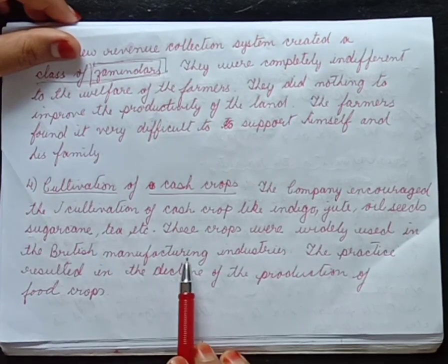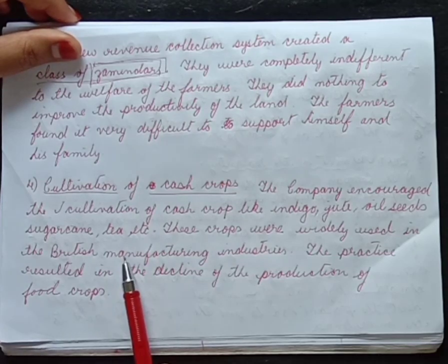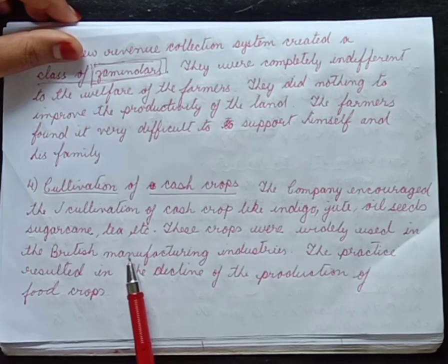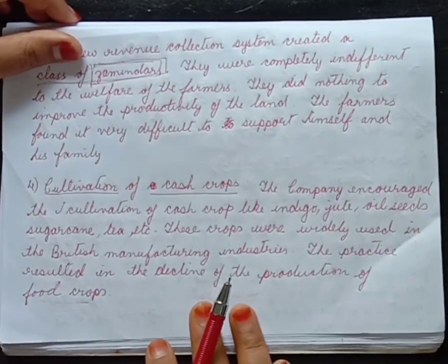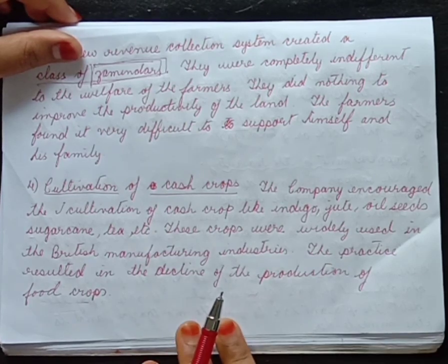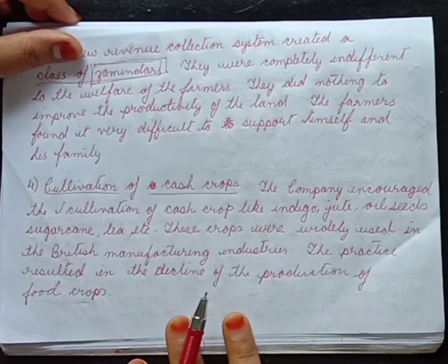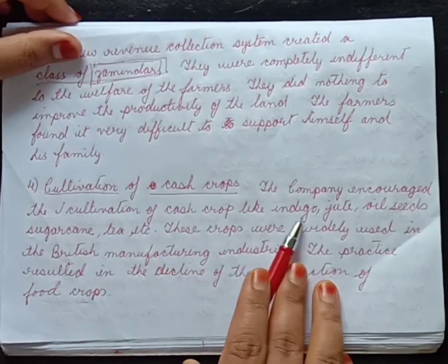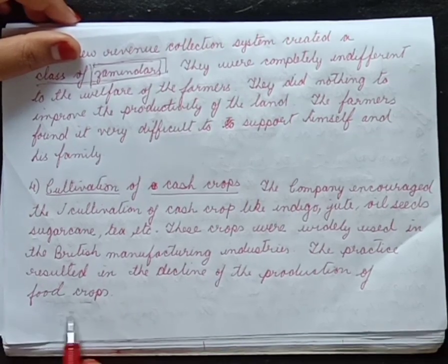As a result, what happened? There was a decline in the production of food crops. When peasants started cultivating the cash crops, obviously there was a decline in the production of food crops. Food crops means crops which are usually grown for consumption, like wheat, paddy, maize, all the cereals. So the practice of growing cash crops resulted in the decline of the production of food crops. Am I clear?